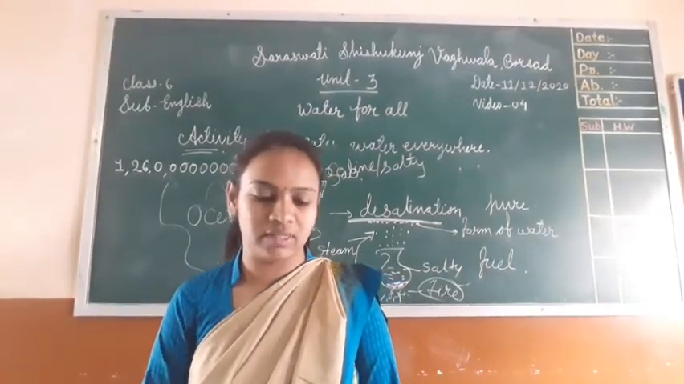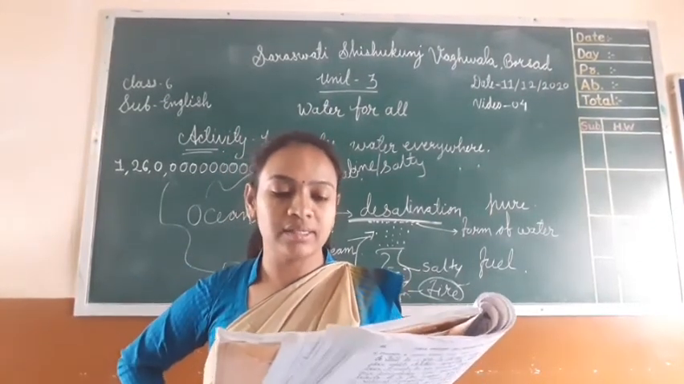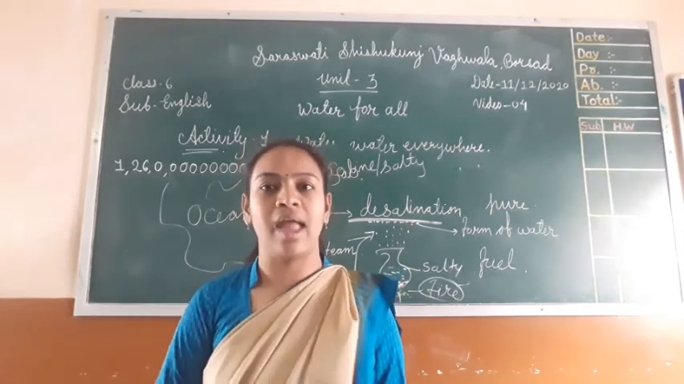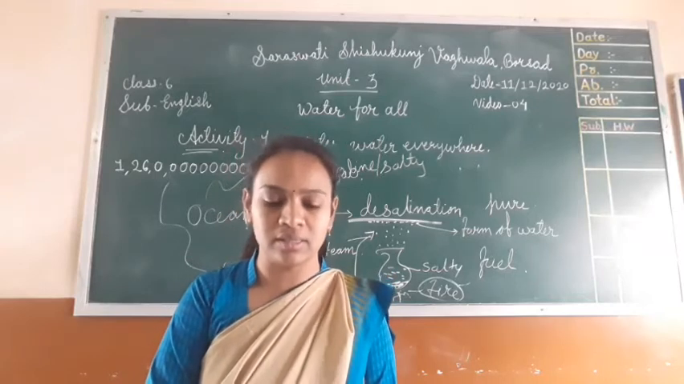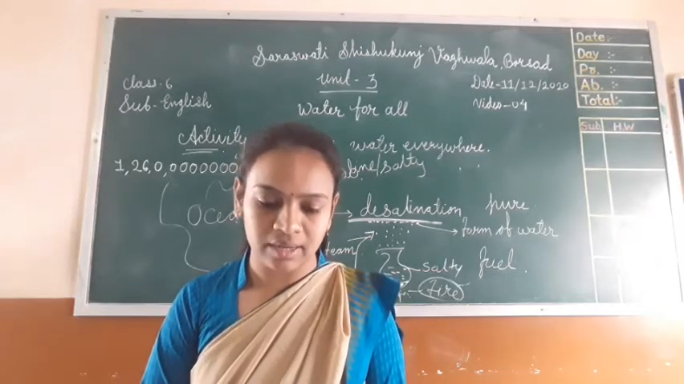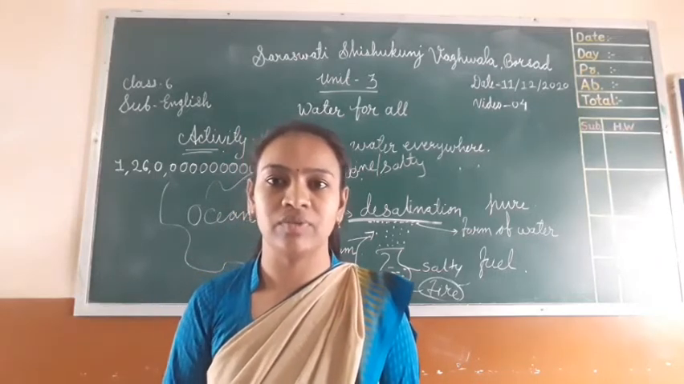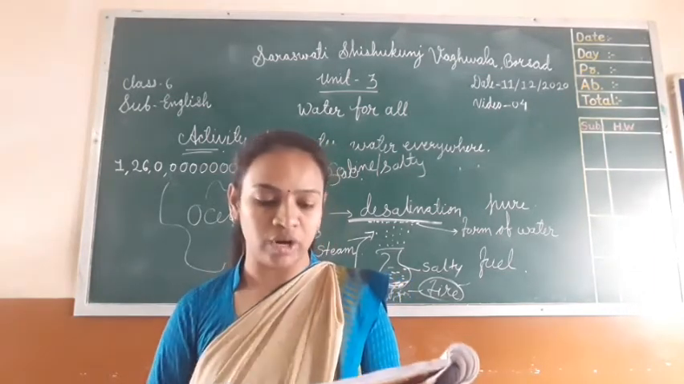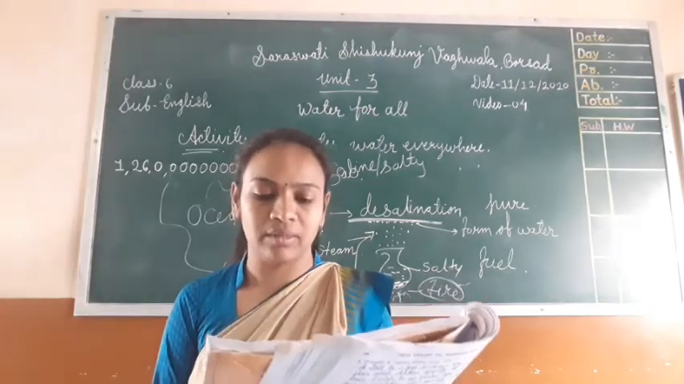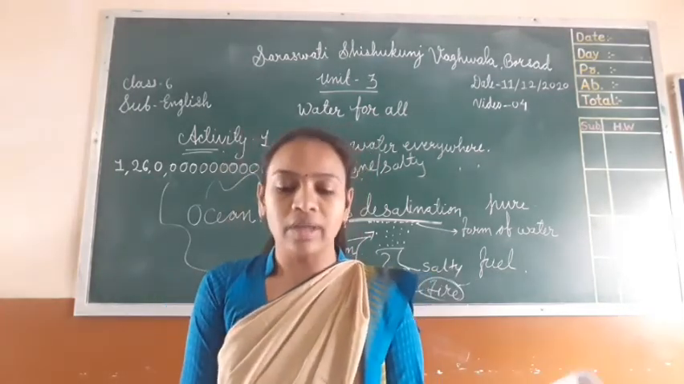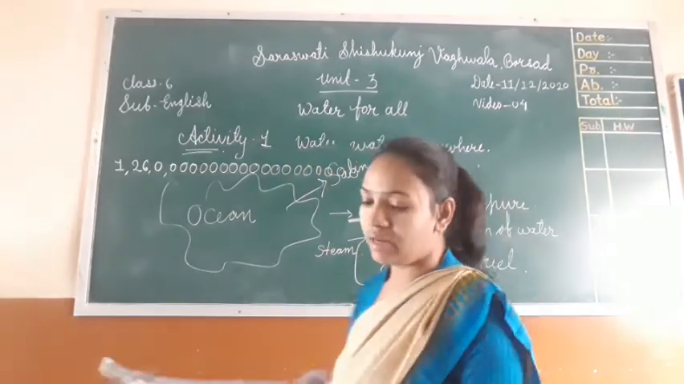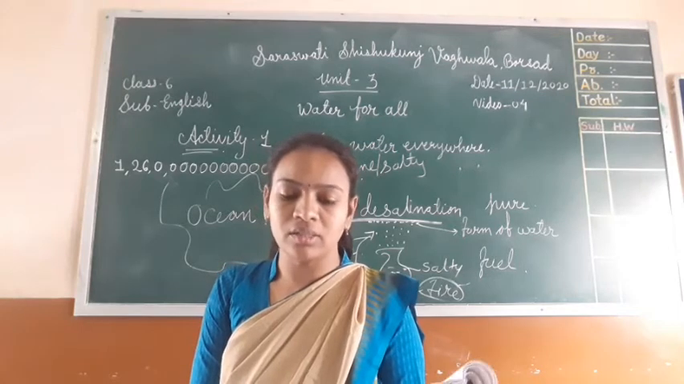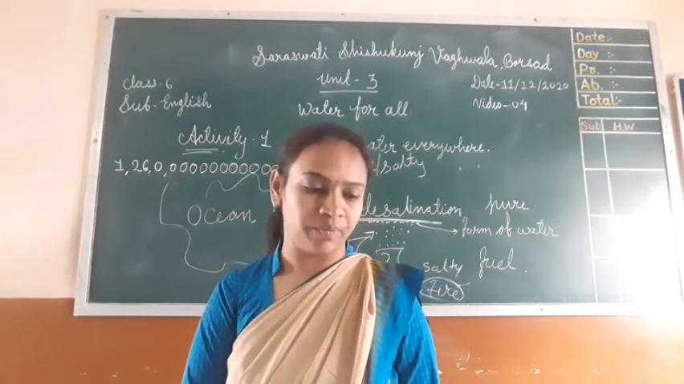See question number 2. Why is drinking water scarce on our planet? We all know the answer: because it is in the form of glaciers, and all the water is salty, so there is less water which we are able to drink. So drinking water is scarce on our planet because less than one half of 1% of Earth's water is drinkable.